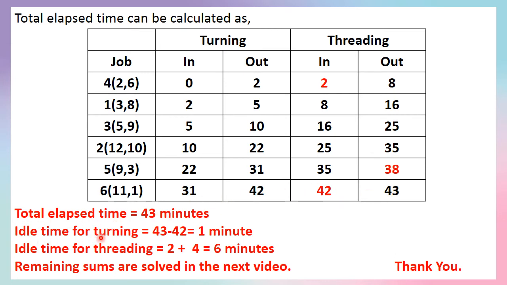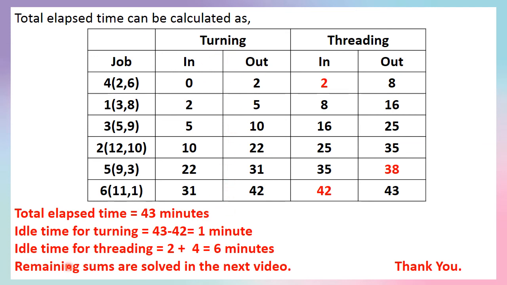Now the idle time or resting time of the turning machine. How much time does the turning machine get? After 42 minutes the turning machine has no work. That is, until the 43rd minute, when it stops the entire process, it gets 1 minute to rest. So after 42 minutes it has 1 minute to take rest. 43 minus 42 is equal to 1 minute, the idle time for the turning machine. In between there is no resting time the turning machine has got.